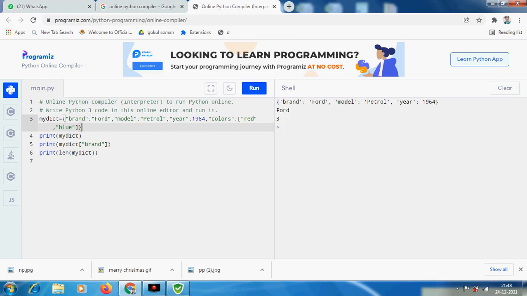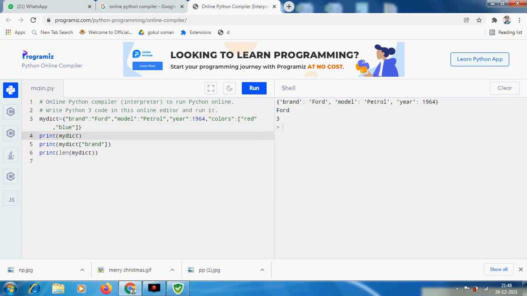Red, blue, and it is completed, and my dictionary is over here. Now we can check this colors is an additional key we have created just now, and we have also provided two values for this color, that is red and blue. Now what does it mean? It means that this Ford car is of petrol model and year of manufacture 1954, has two colors in making, that is red and blue.